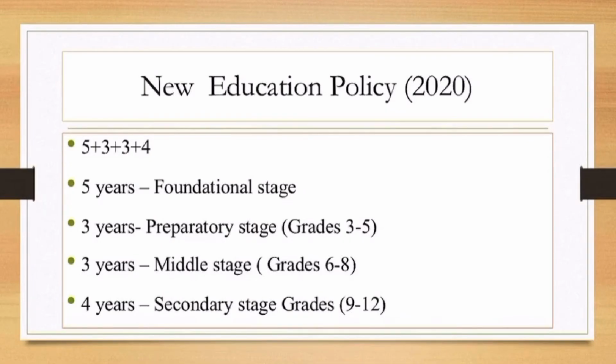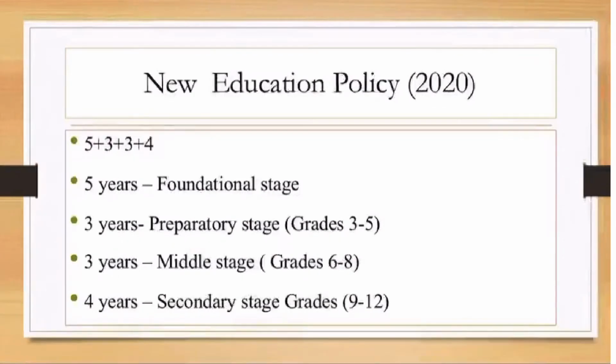First 5 years form the foundational stage, and then followed by preparatory stage from grade 3 to 5, and then middle stage grade 6 to 8, followed by 4 years of secondary stage in grade 9 to 12. A change in education policy in India has been brought after a period of 34 years. So this new education policy is expected to bring some major transformation in Indian education sector.